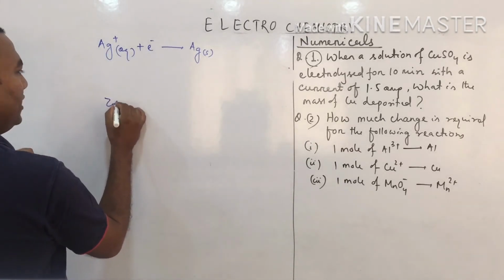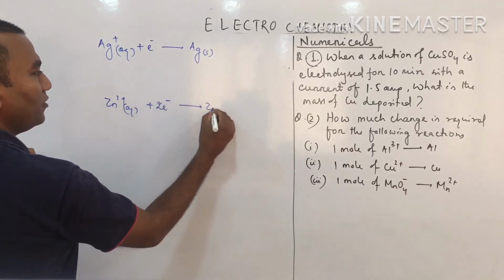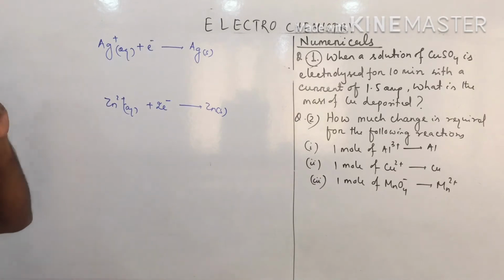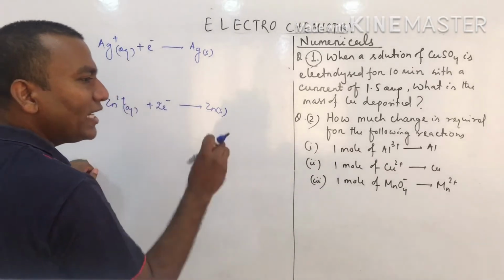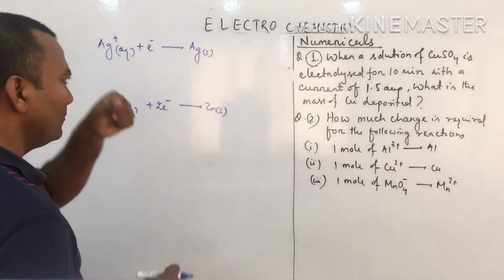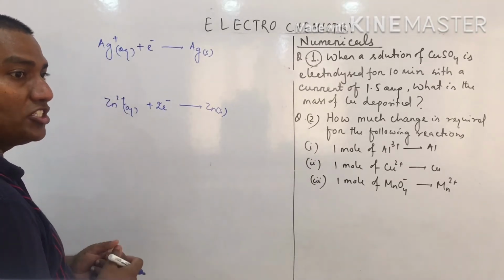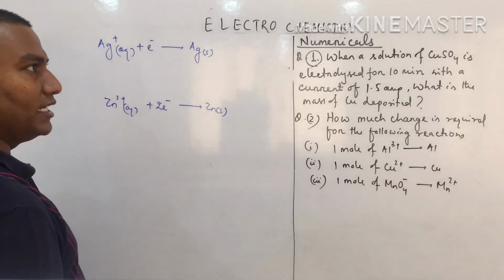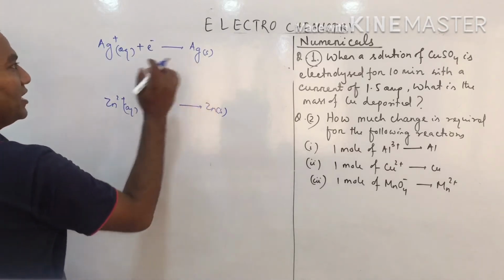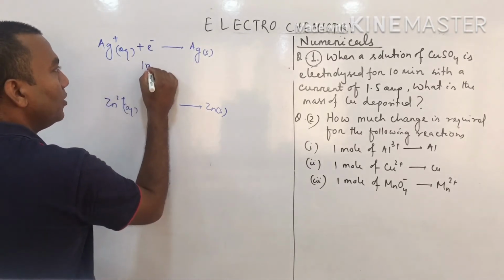Similarly, another example. Zn2 plus aqueous, when it gains 2 electrons, zinc solid will be deposited. So how can you remember or calculate what amount of metal will be deposited over the cathode? Here the cathode is negative, so over the negative electrode the positive ion reaction takes place, and over the positive electrode the negative ion reaction takes place. What is the coefficient of this electron? 1. So we can write that when 1